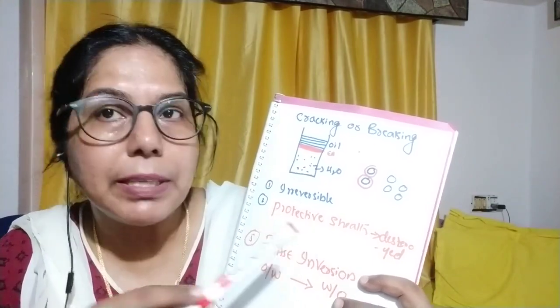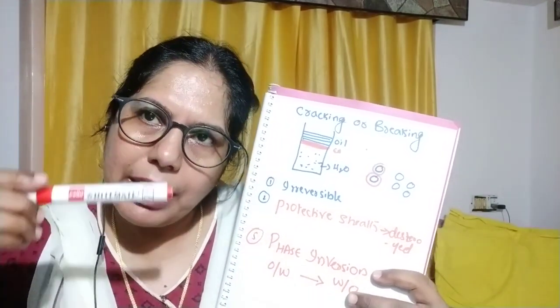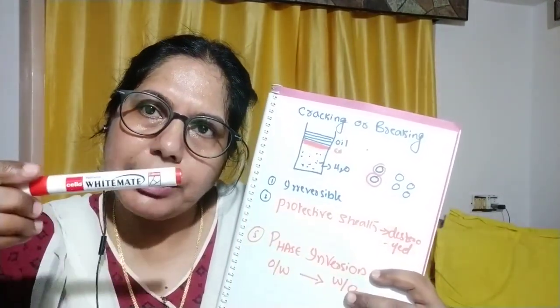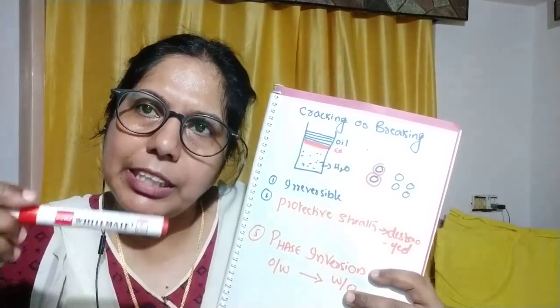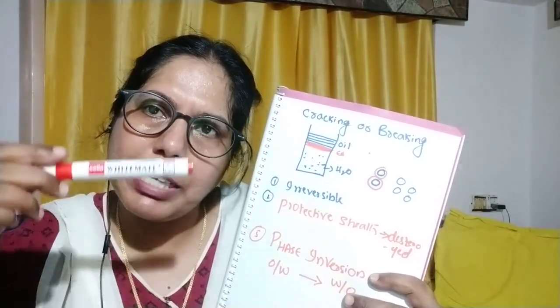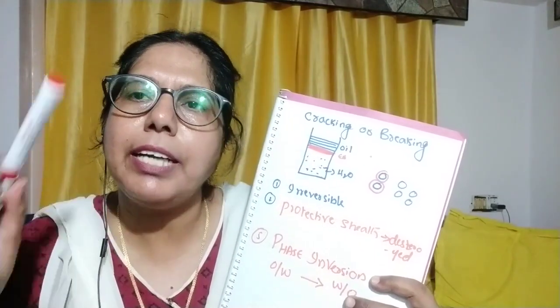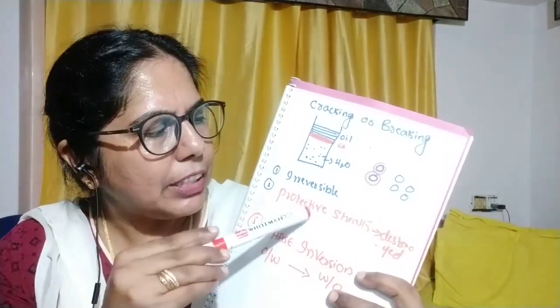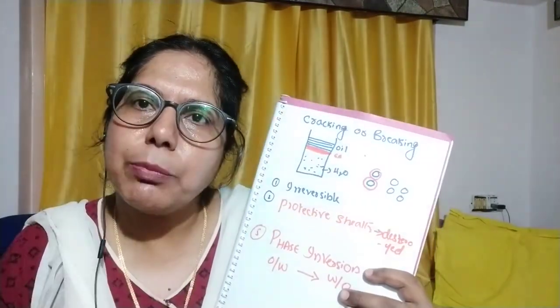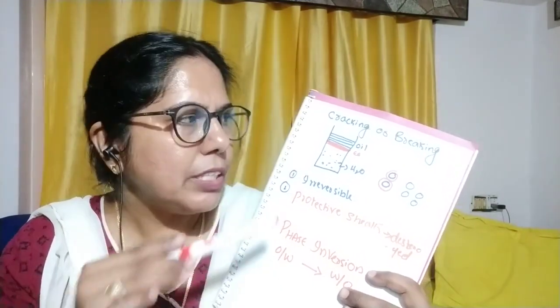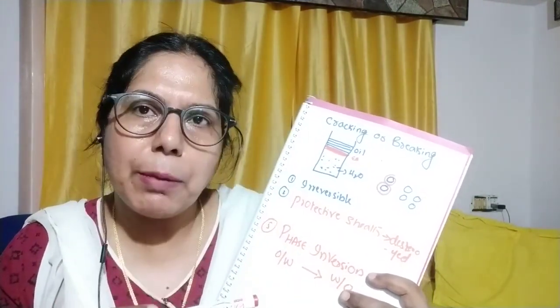Here what will happen is that the sheet of emulsifying agent which has surrounded the dispersed globules will get destroyed. Because of this reason only it is an irreversible process. So this is cracking or breaking of emulsion.